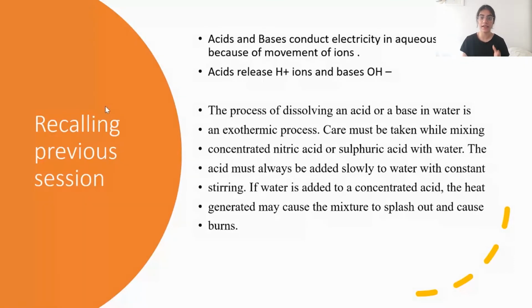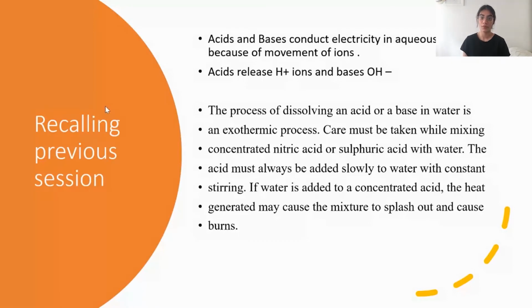The movement of these ions is what helps current flow through them. So acids can produce H plus ions and hence they are acids. Bases can produce OH minus ions and hence they are called bases.